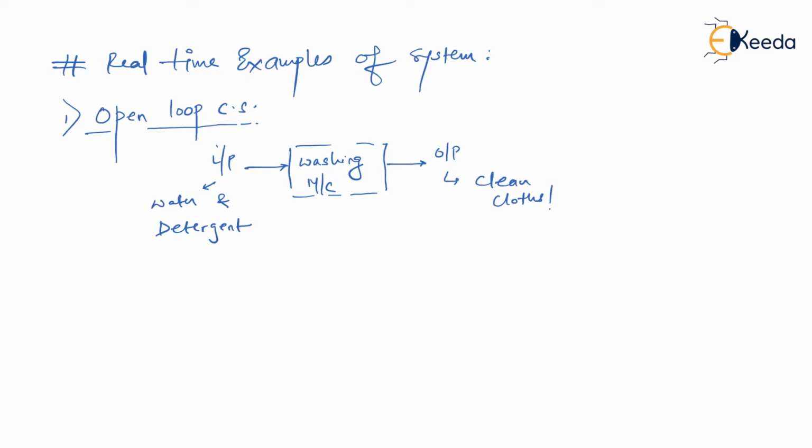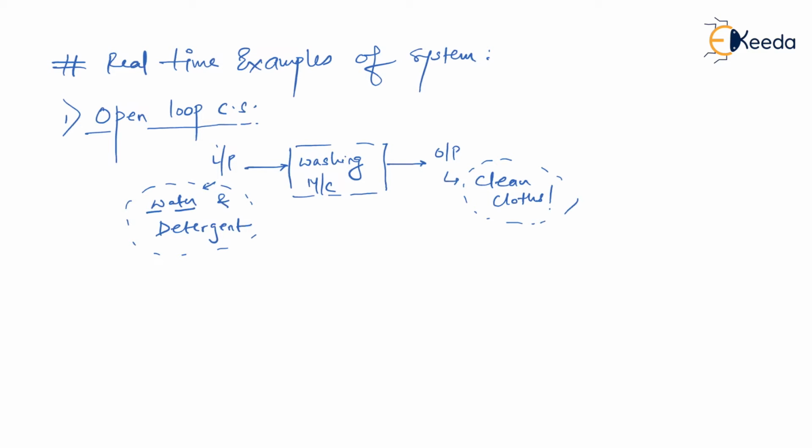So now let me define the open loop control system. For example, if we are using not normal water, but let's say the supply itself is hard water, and along with that you are using a normal quality of detergent, then do you think you will get good quality clean clothes? The answer is no. Am I right? What does that mean? If the quality of water and detergent is poor, then definitely cleanliness is going to be affected. I hope you're getting my point.